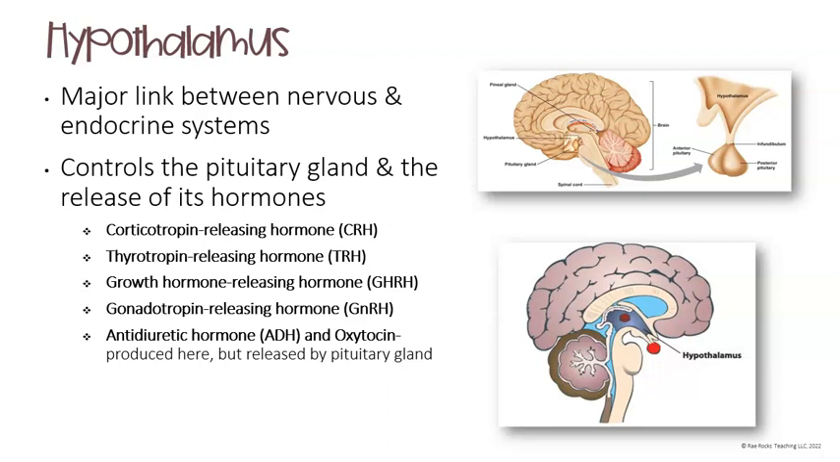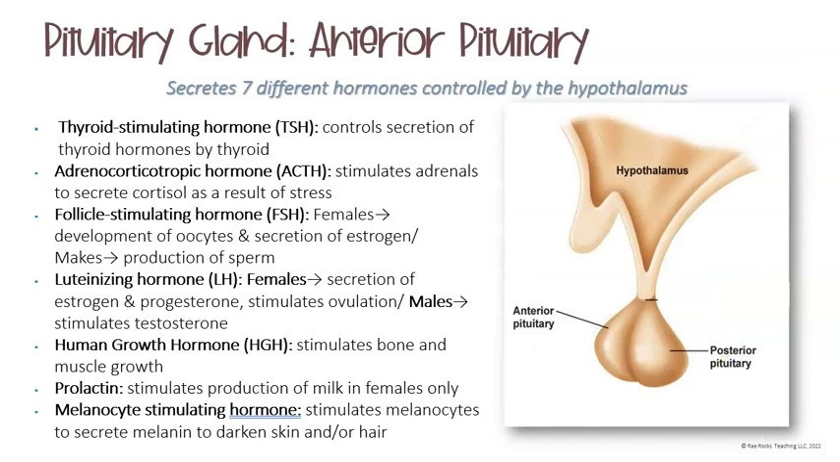So the pituitary gland is the little gland that you see dangling from right here, and then this is the hypothalamus. So they're in very close relation to one another. The pituitary gland is broken into 2 sections, the anterior pituitary as well as the posterior pituitary. The anterior pituitary gland secretes 7 different hormones that are controlled by the hypothalamus. These are the 7 different hormones that the anterior pituitary gland secretes.